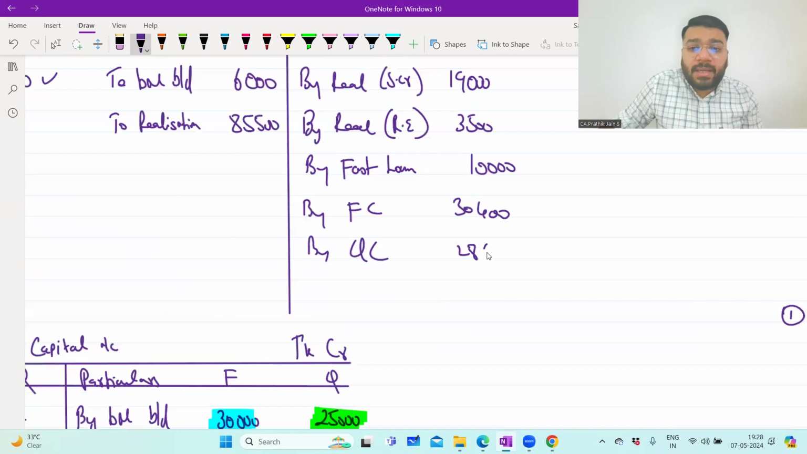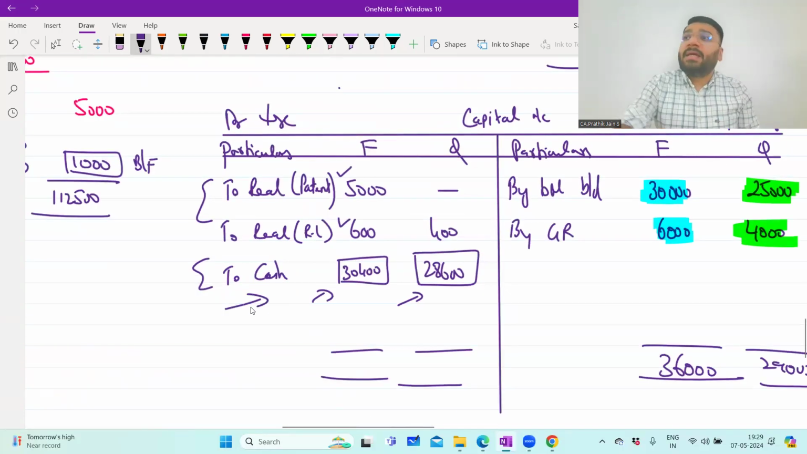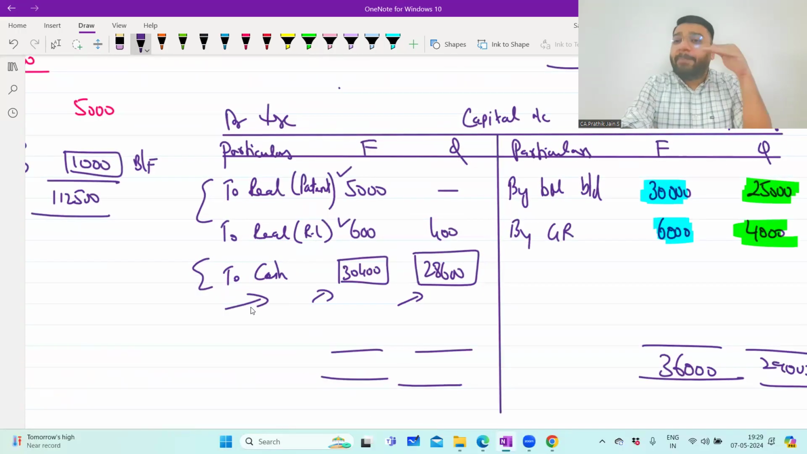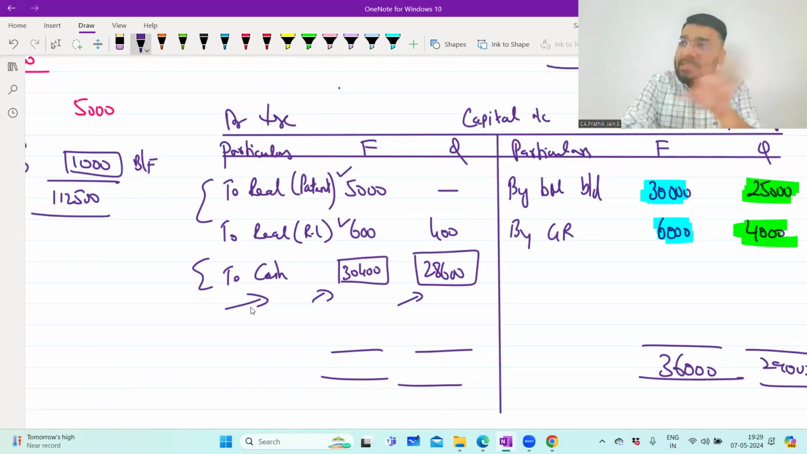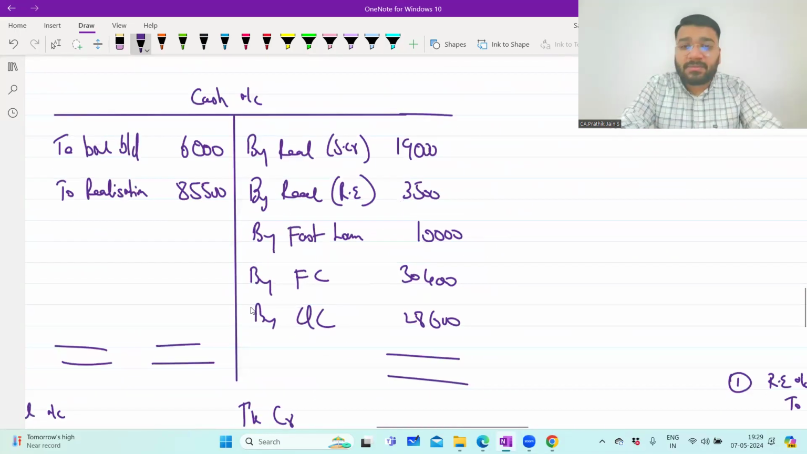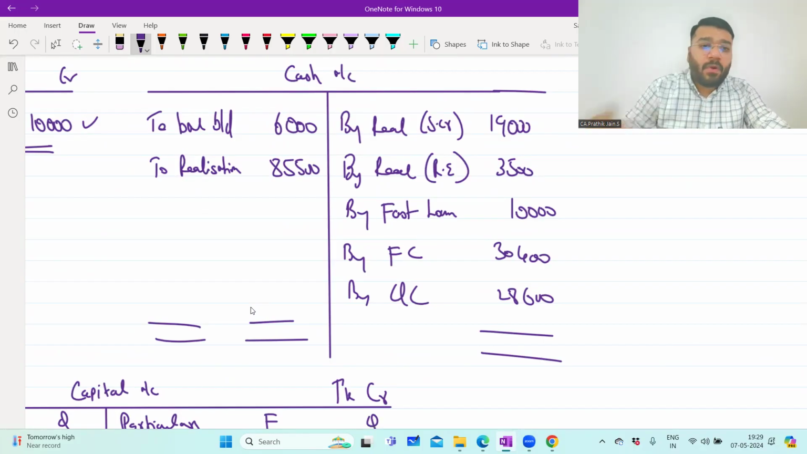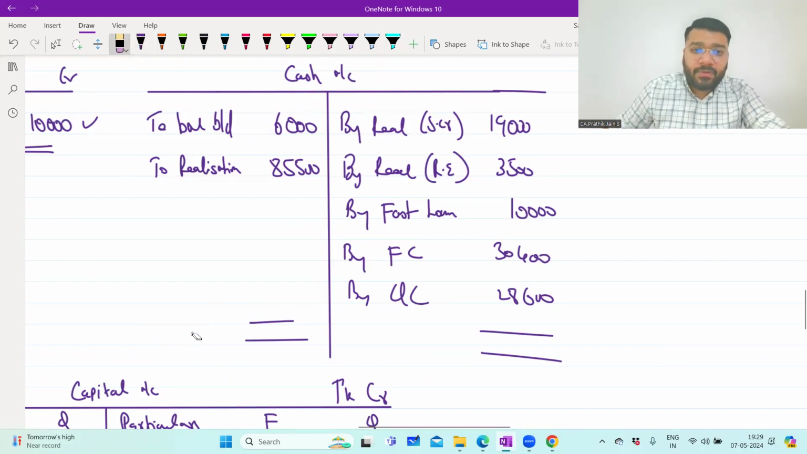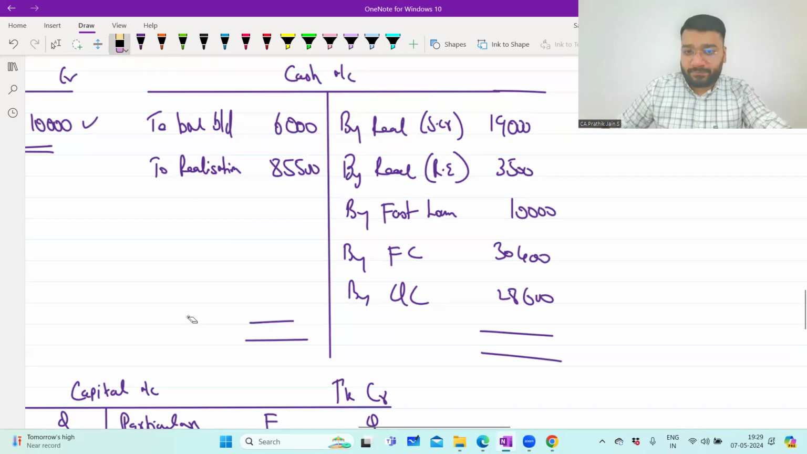Now, the moment you pass the last entry, this is called a settlement entry. When you pass a settlement entry, both the capital ledger and the cash ledger should tally and close at the same time. So the capital ledger is closed. Please check and tell me, the cash ledger also should be closed without any balance. Is it happening? Automatically it tallies, which means whatever money is there in the business, everything is paid off.